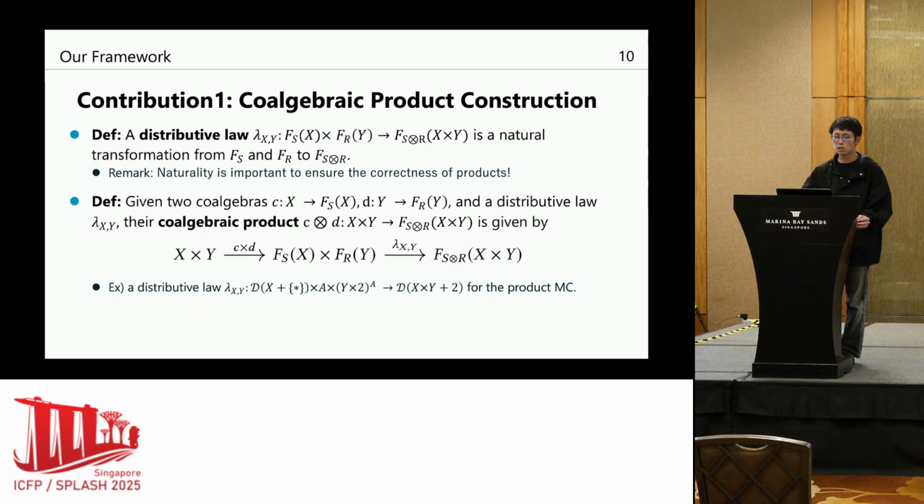Together with this distributive law, and given two coalgebras, one for the system and one for the specification, we can construct a coalgebraic product as follows. First, it takes the Cartesian product of these two coalgebras, one for the system and one for the specification. Then we combine it with the distributive law and change the transition type to the type of the product. Of course, this construction covers the previous example for the probabilistic program case.